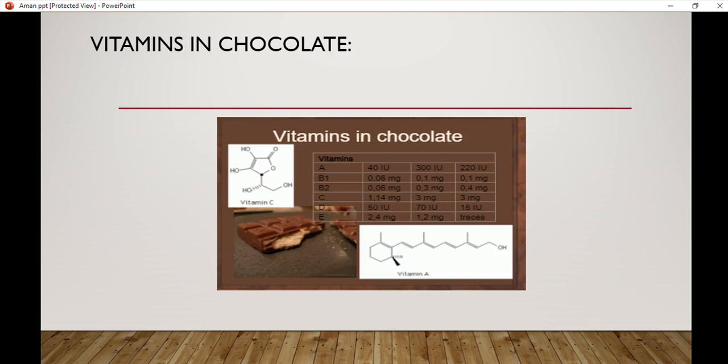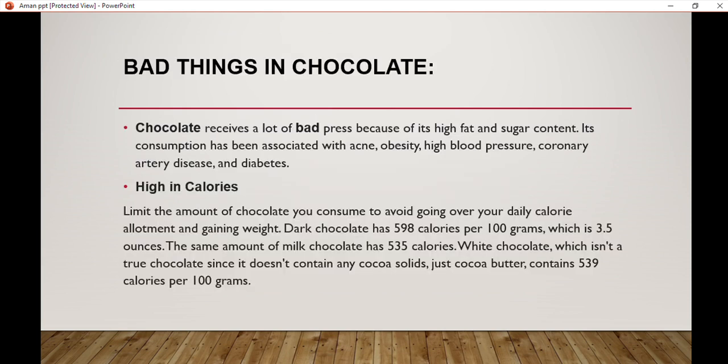Vitamins in chocolate. Vitamins in chocolate like vitamin A is 40 international units, B1 0.06 mg, B2 0.06 mg, C 1.14 mg, D 50 international units, E 2.4 mg.